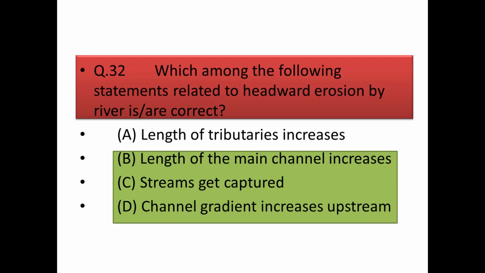Okay. Next question, which among the following statements related to headward erosion is correct? Now see, all the options are correct except the length of tributaries increases. This option is wrong. Except it, all the other options are correct. Because due to headward erosion, length of main channel increases, stream gets captured and channel gradient increases upstream. But it has no effect on the length of tributaries.